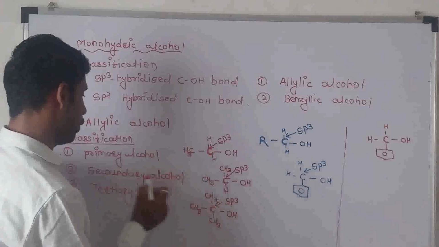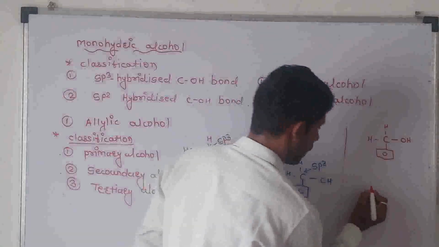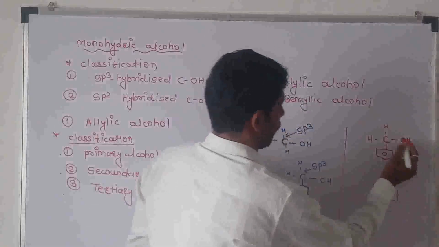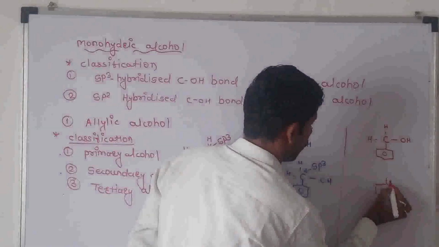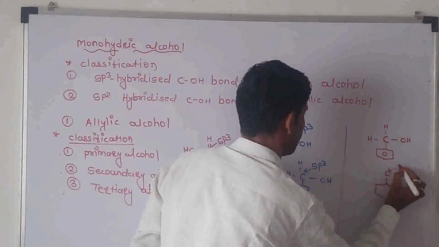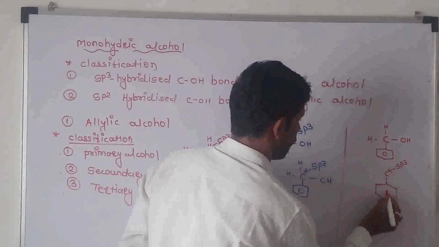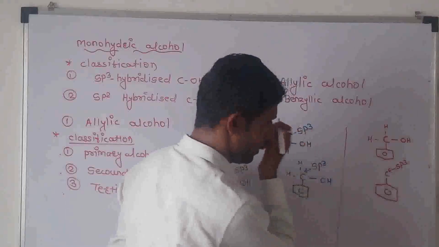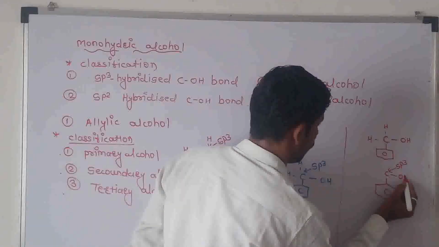In the secondary benzylic alcohol, the OH group is directly bonded to an sp3 hybridized carbon atom next to the aromatic ring, or the benzene ring.